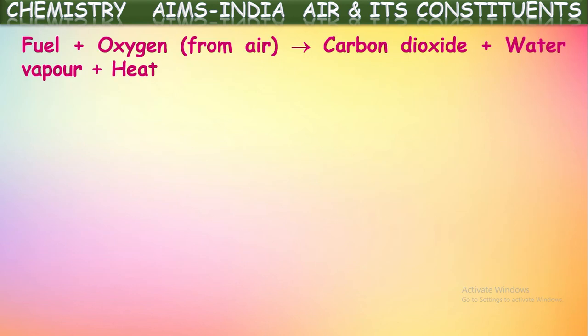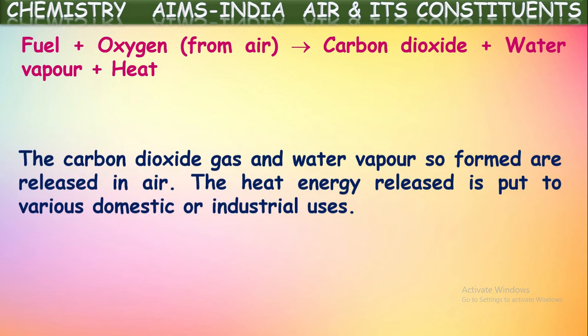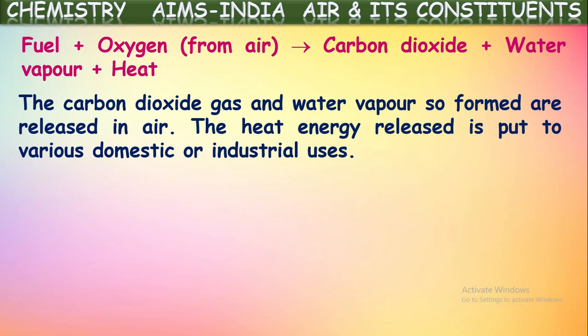Okay, next. So what is happening here? Equationally, fuel plus oxygen gives carbon dioxide and water vapor, and heat energy is produced in the form of light or other heat forms. The carbon dioxide gas and water vapor so formed are released into the air. The heat energy released is put to various domestic or industrial uses.